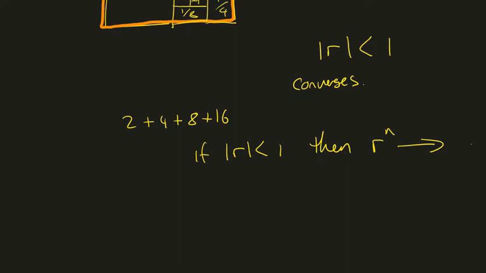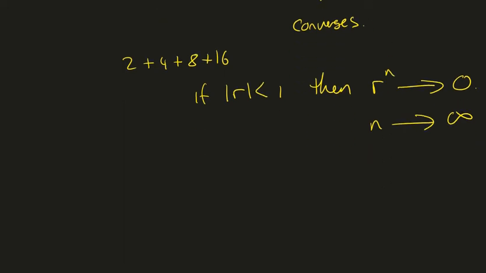But not only that, think about this in our formula. That is going to tend towards 0, isn't it? If we have r being a number that's less than 1, a half to the power of 2, a half to the power of 7, as soon as we get n tending towards infinity, r to the power of n is going to tend towards 0.